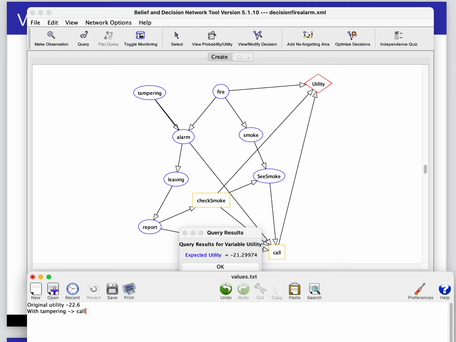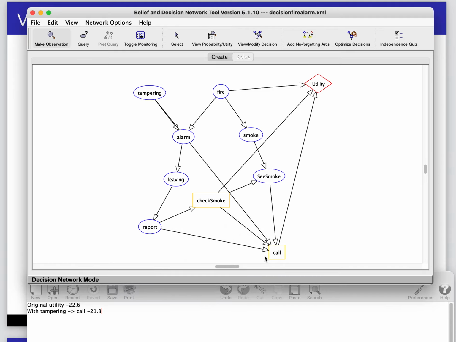21.30 with tampering to call. Okay, so it's a little bit better. It's 1.3 better. So this has some value to us.